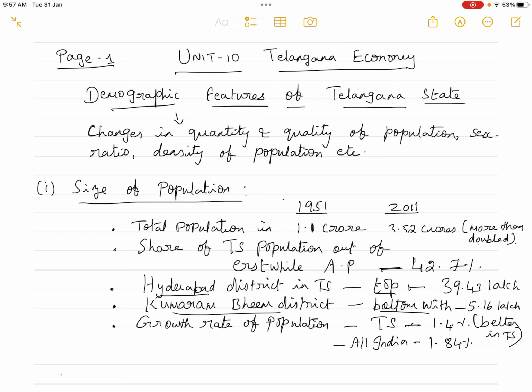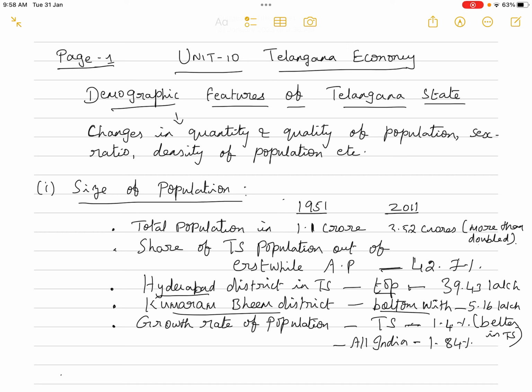First, what about the size of population? The total population of the state of Telangana, it was not Telangana in 1951, it was Andhra Pradesh. So the total population of Andhra Pradesh state was 1.1 crore in 1951, which has increased to 3.52 crores in 2011. So you can see that the population of AP has more than doubled between 1951 and 2011.